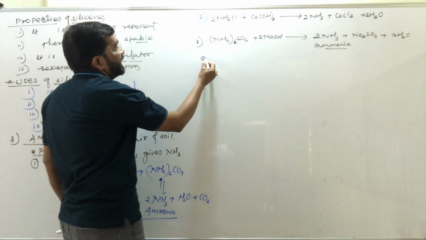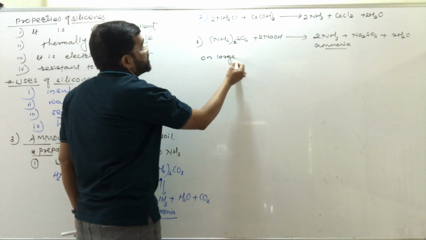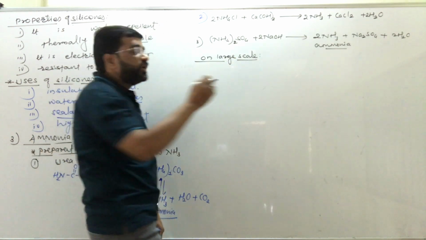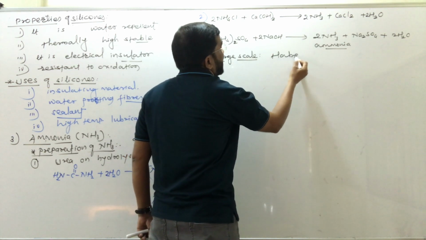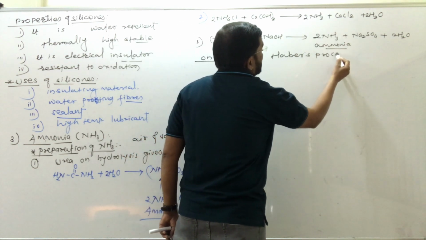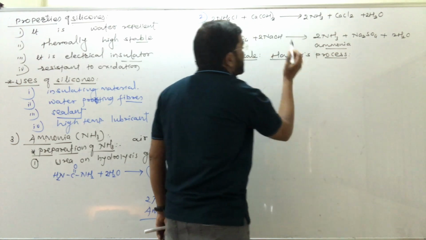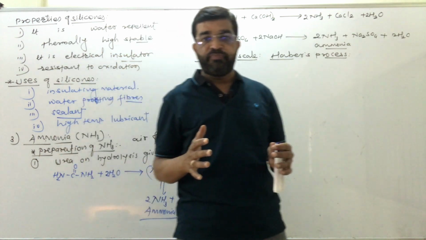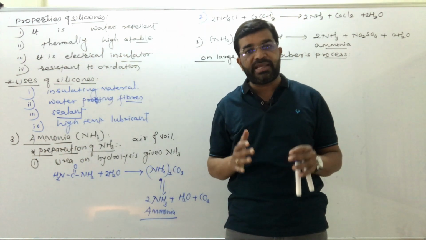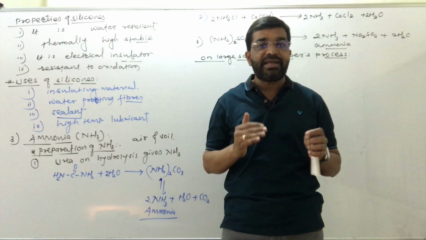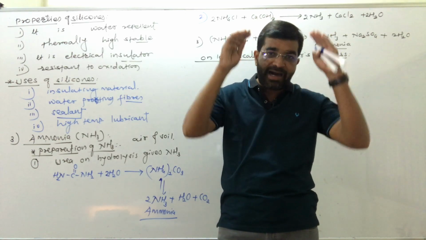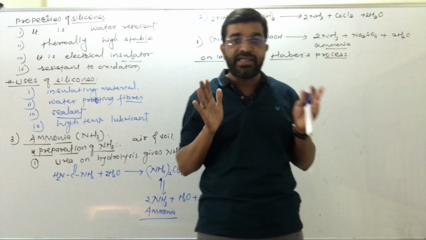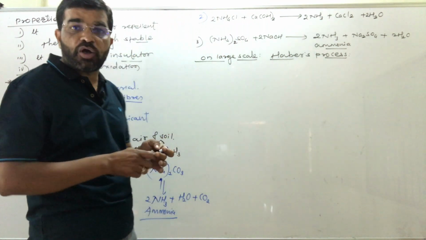Now on a large, industrial scale, ammonia is prepared by Haber's process. So what is Haber's process? In this process, nitrogen gas and hydrogen gas in industry are heated at high temperature and under high pressure, near about 200 atmospheric pressure, and they undergo this reaction and there is formation of ammonia.